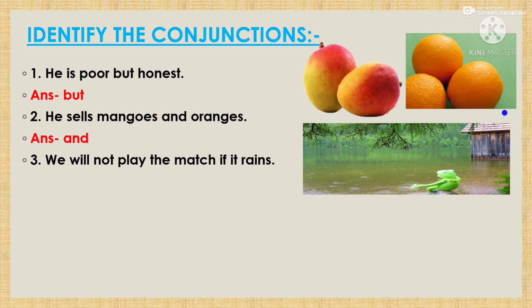Here, if is the conjunction, and do you know which type of conjunction this is? Yes, subordinating conjunction. Because the first clause, we will not play, depends upon the second clause, that is if it rains. So if is the conjunction here, and this is the third type of conjunction, that is subordinating conjunction. And and is, yes, a coordinating conjunction, and but is also a coordinating conjunction.